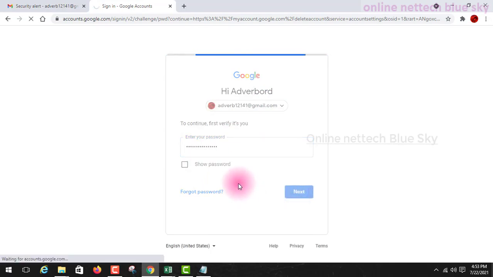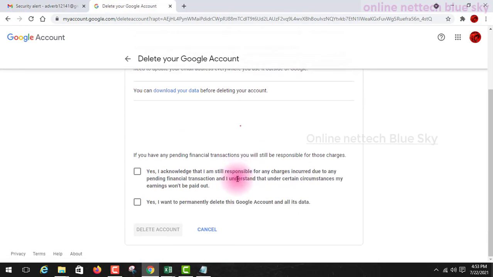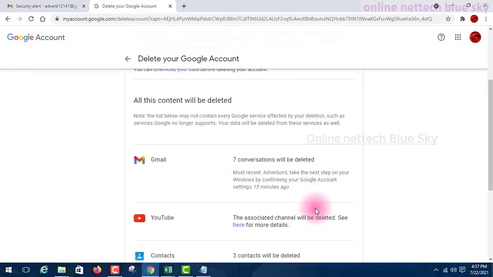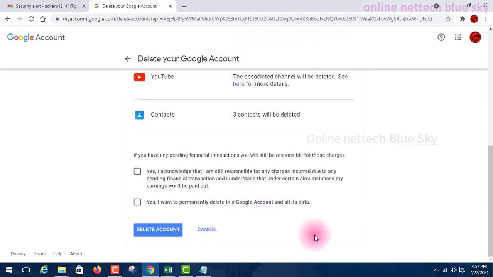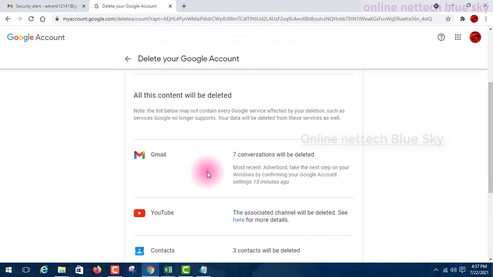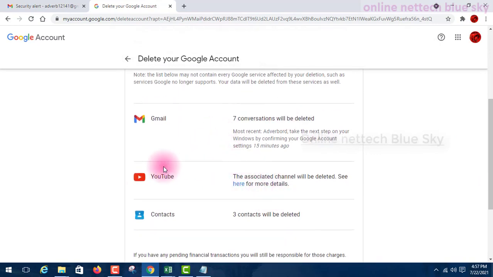Next OK, and Google, you can see this is my computer. Here you can see everything showing my Google activities, YouTube, everything.